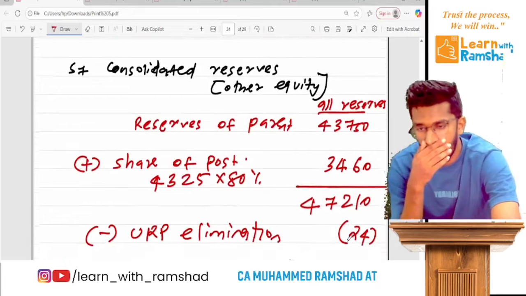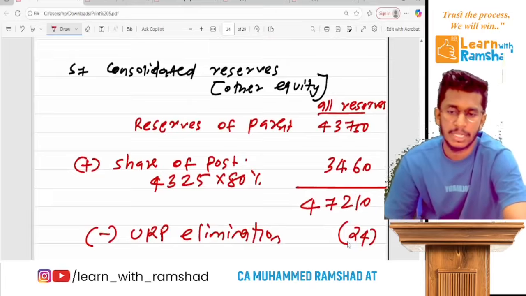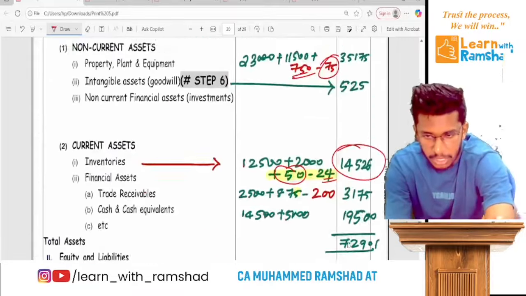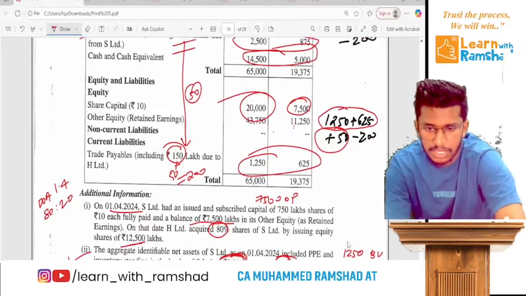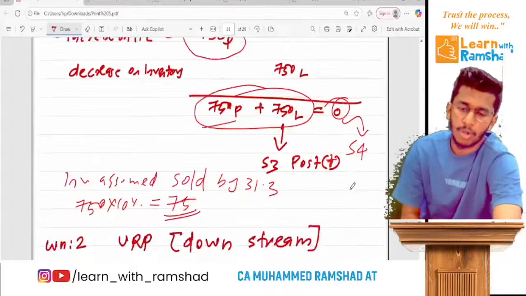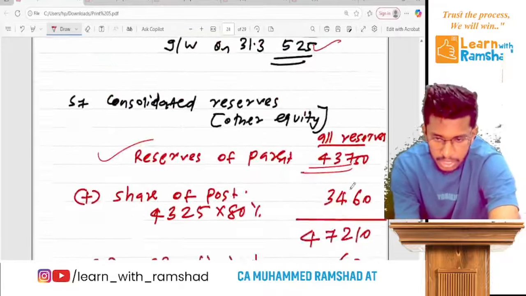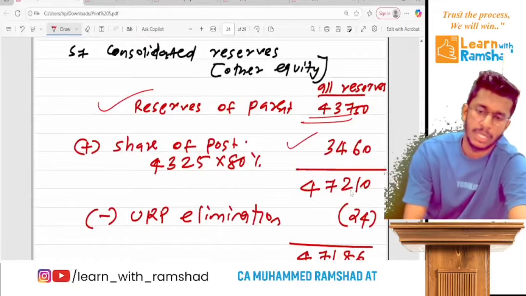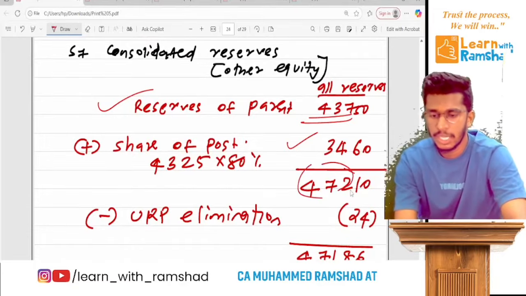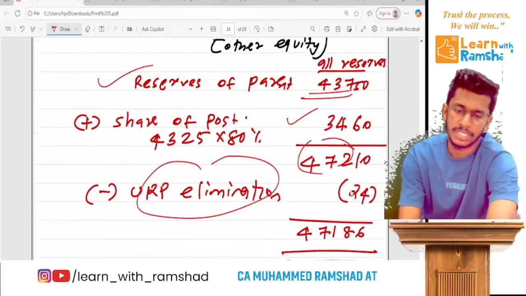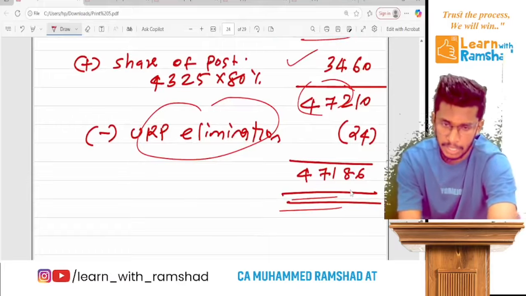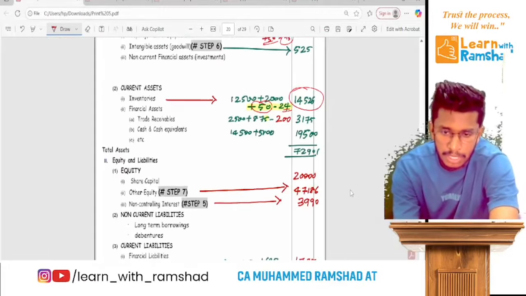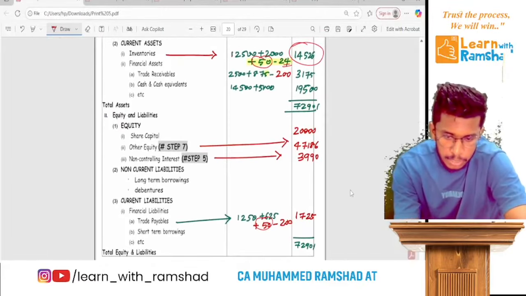Then when you calculate the other equity, group other equity, reserves of parent, which is 43,750, you can check in their question, you can see 43,750. Then you add share of post, ready. That's it. So 3,460, then you will get this. Then you deduct unrealized profit elimination, then this will be ready. Now okay, clear. Now remember, that's it. So ultimately this will be the grand amount.